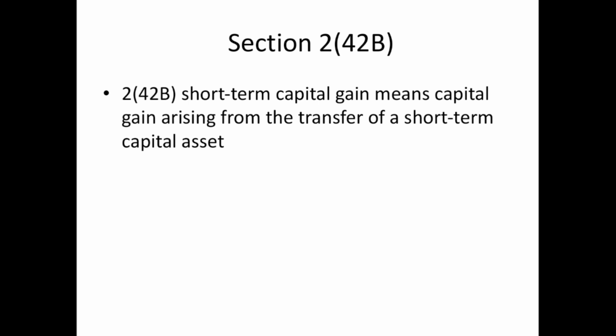Therefore, the short-term capital gain is arrived at after the full value of the consideration received as a result of transfer is reduced by the expenditure incurred in connection with the transfer, and then the cost of acquisition and the cost of improvement are subtracted, to arrive at the amount of short-term capital gain as per the Income Tax Act 1961. Therefore, the income derived as a result of the transfer of a short-term capital asset as per Section 2, Clause 42A would be short-term capital gains.